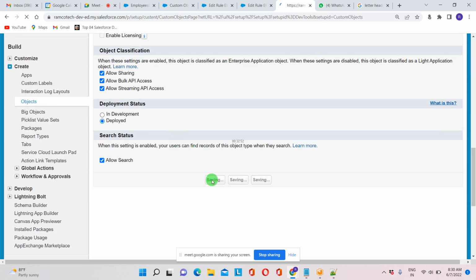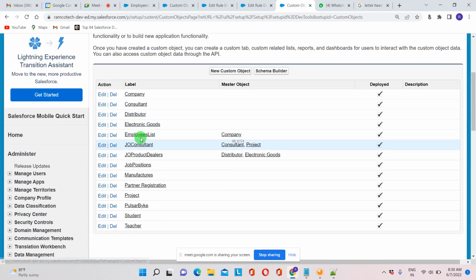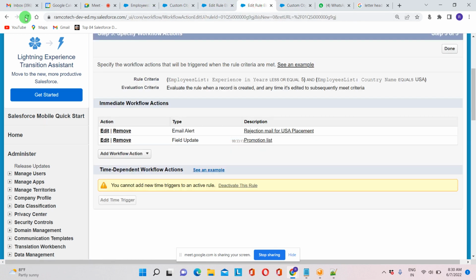So this particular object is not related to reports, because whenever you want to create reports for that particular object, it won't allow. We can see this while we are learning about reports and dashboard content. Okay, so now just refresh and click on new task.